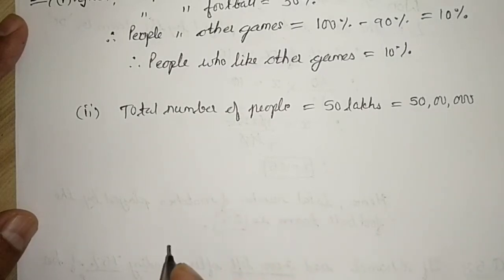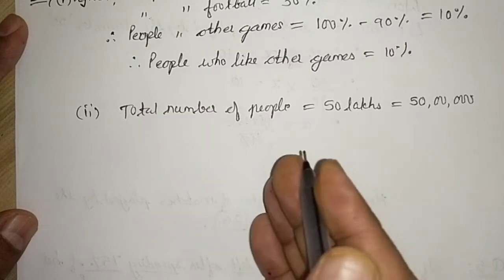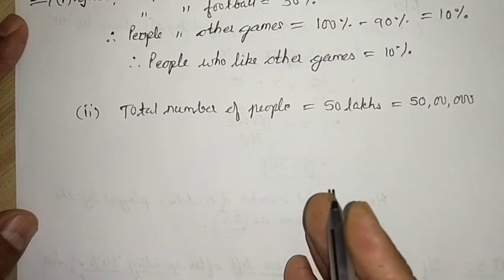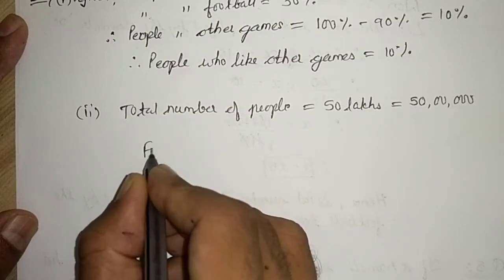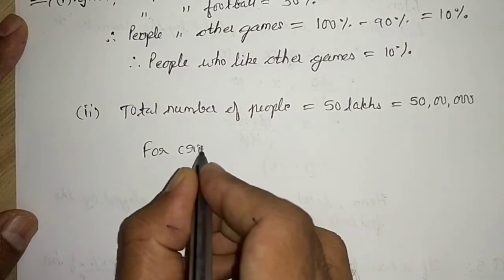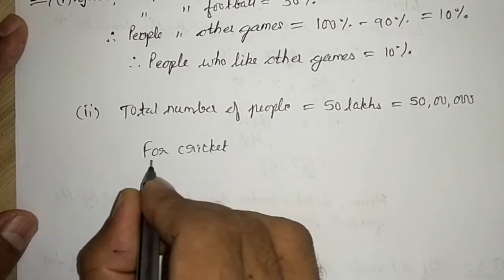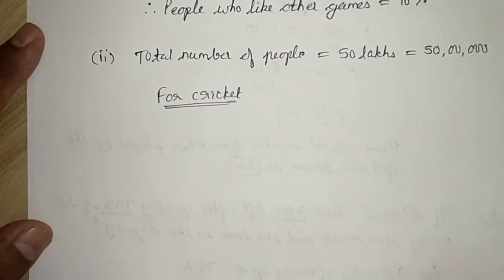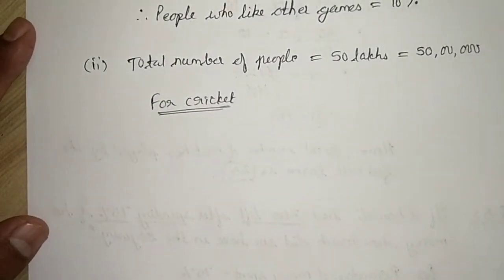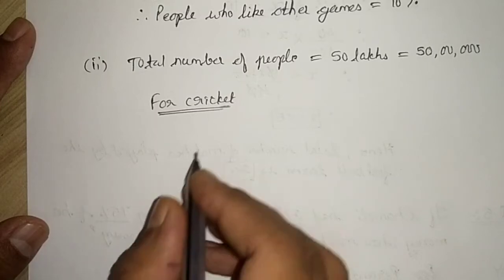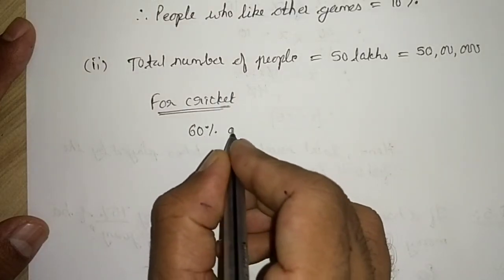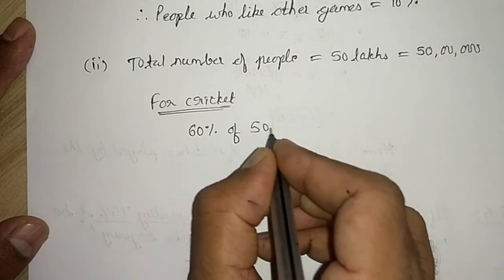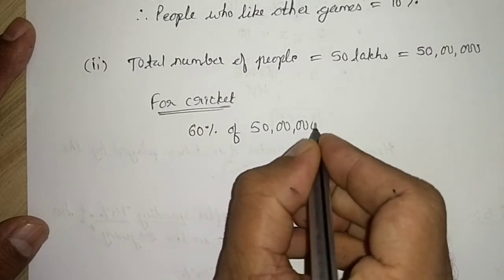Now we are supposed to find the exact number of people who like each type of game. So first I will write for cricket. For cricket, you know what percentage of people like cricket? For cricket, 60% of 50 lakhs, right?